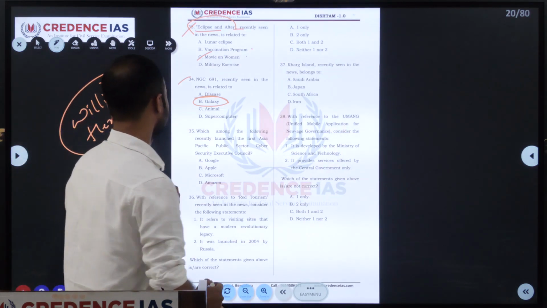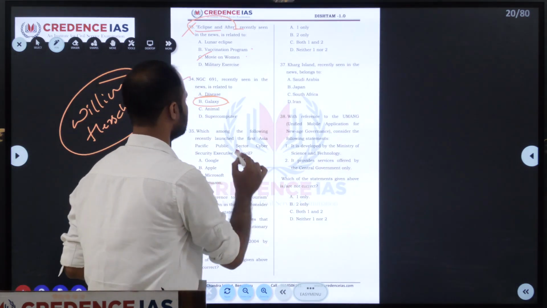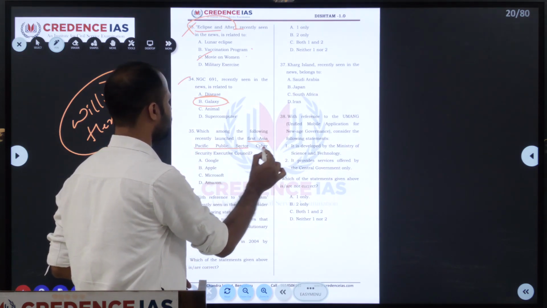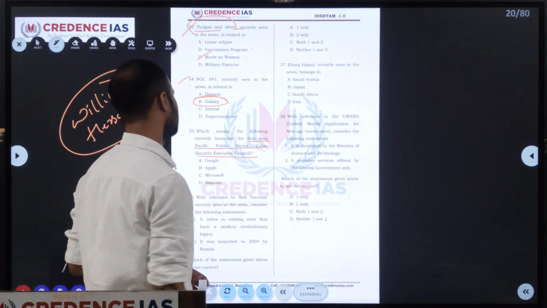So we'll next move on to the next question. 35th. Which among the following recently launched the first Asia Pacific Public Sector Cyber Security Executive Council?